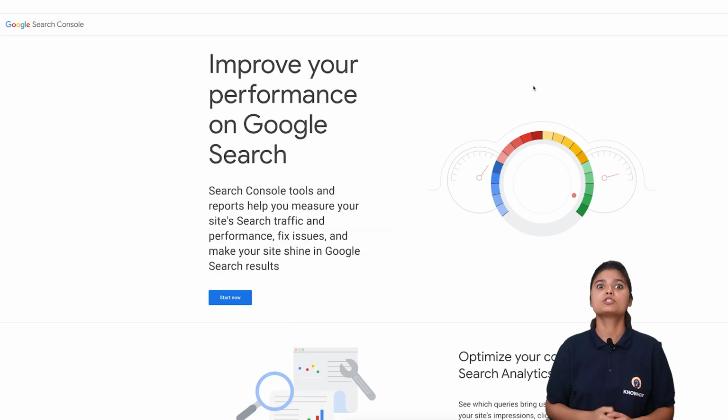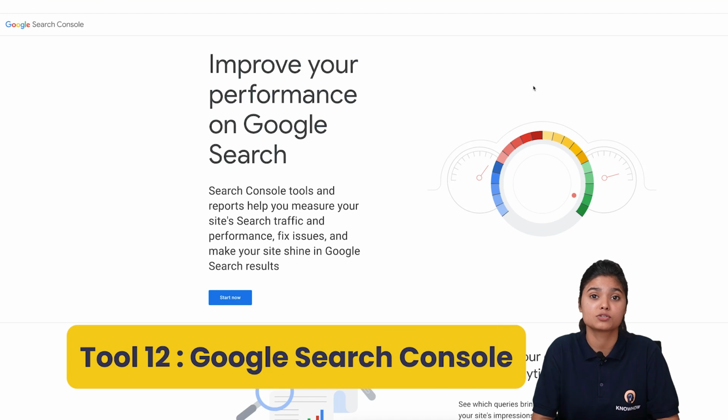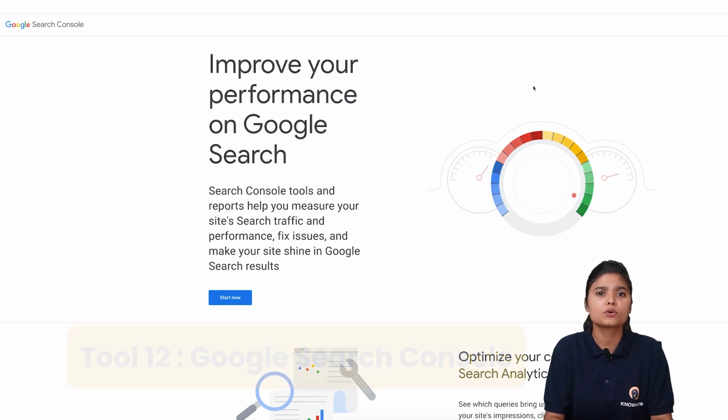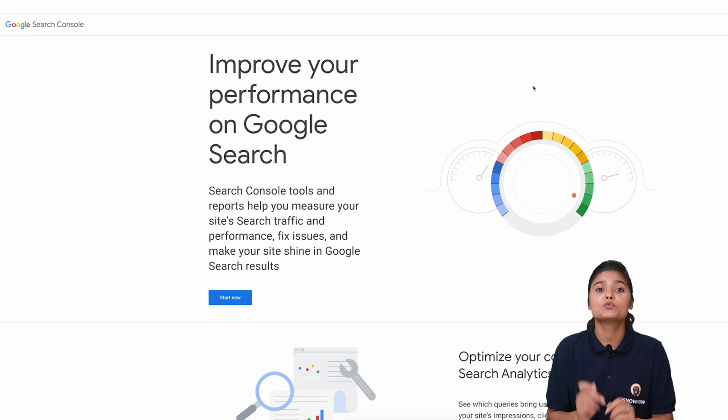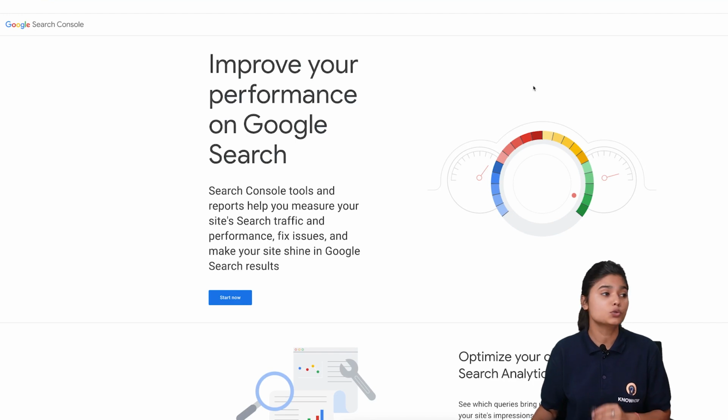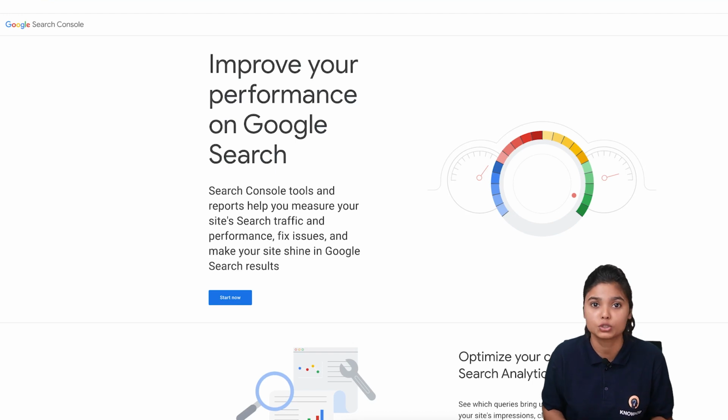The next tool which you should know is Google Search Console. This tool focuses on your website's search performance. If you have a website, you need to know how that website is performing, right? For that you can use Google Search Console. It is very important if you have a website, so this is a must-have tool.